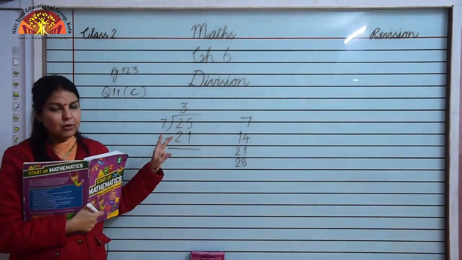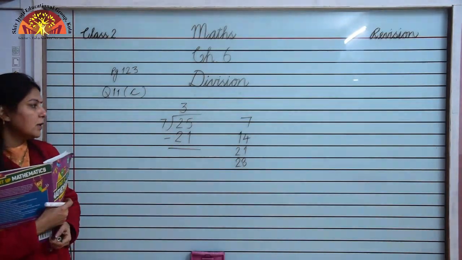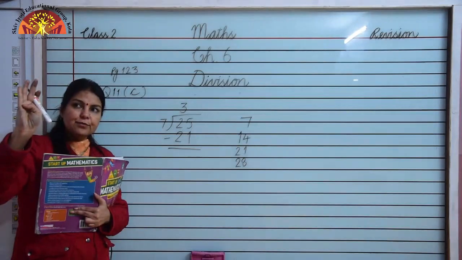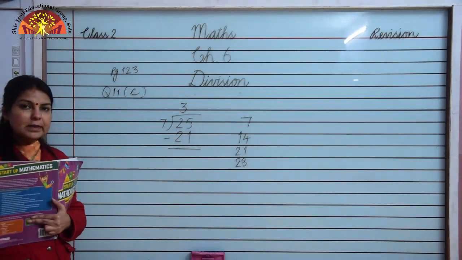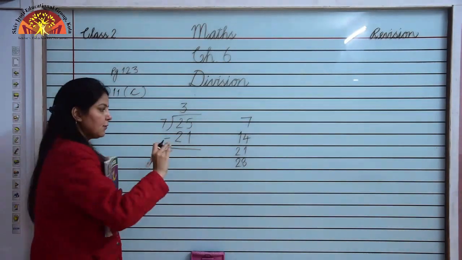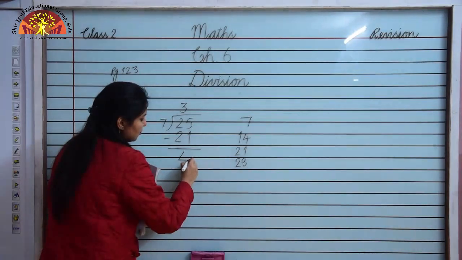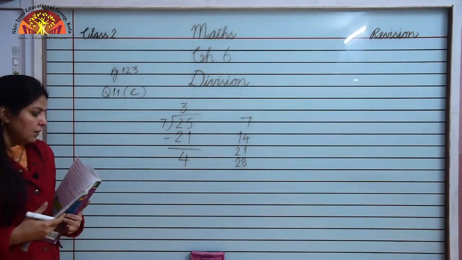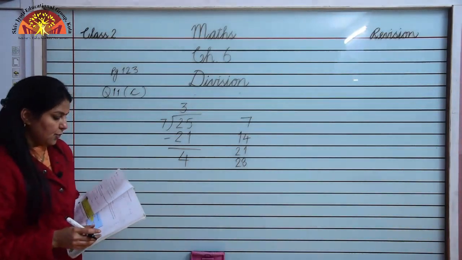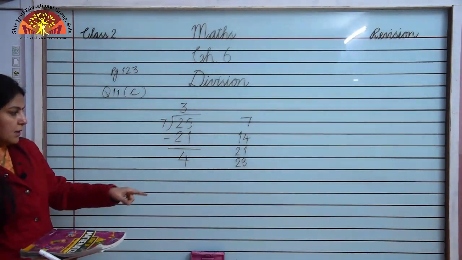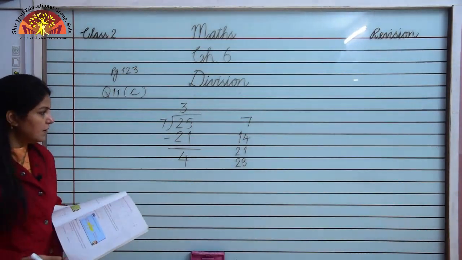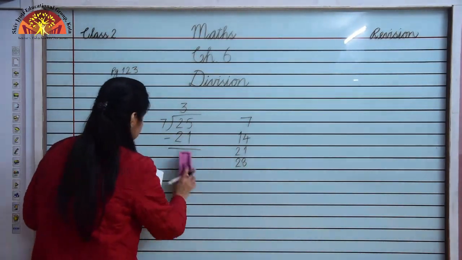These two numbers are also close, so we will start counting after 21. 22, 23, 24, 25. It is coming 4 times. So 25 minus 21 is equal to 4. So which number is remainder here? Here 4 is remainder.